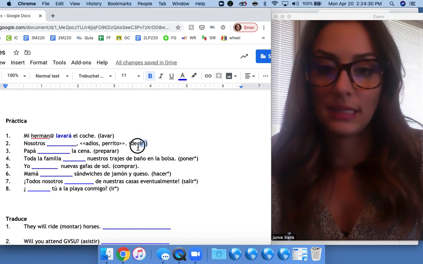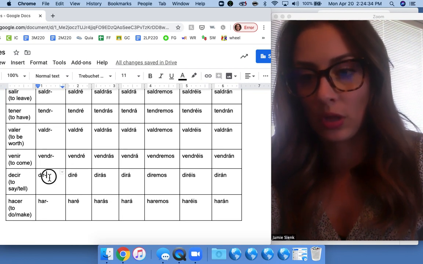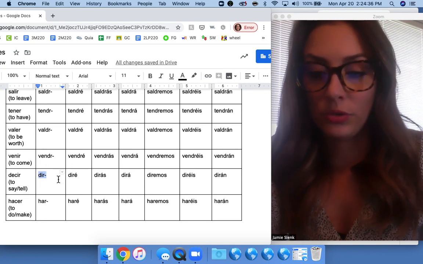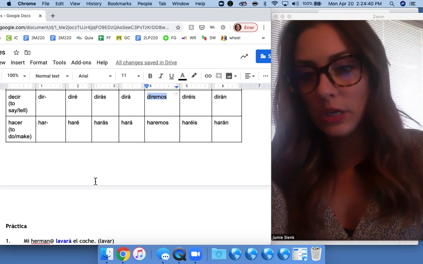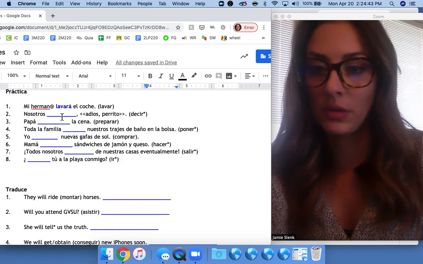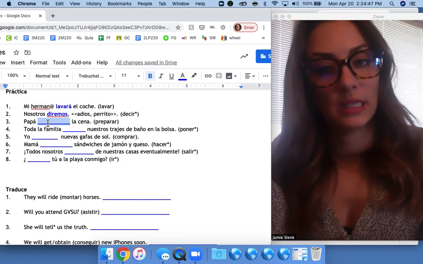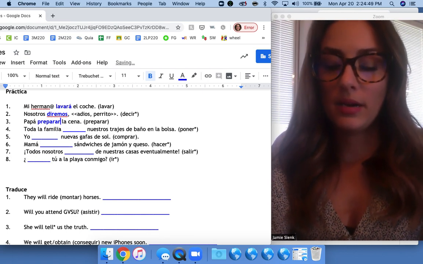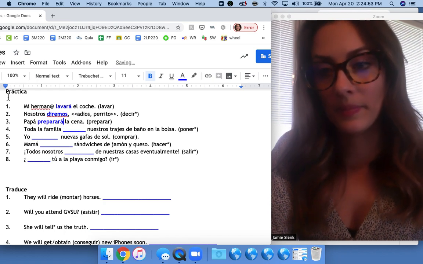All right, so decir is irregular. So if you need to, you can scroll up and see, oh, the root of decir is dir, and I also have it conjugated for you. So nosotros diremos. Dad will prepare dinner. Preparar is the verb, and again, we add on to the ending, so preparará.